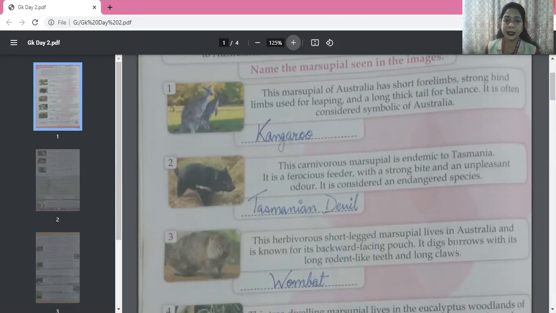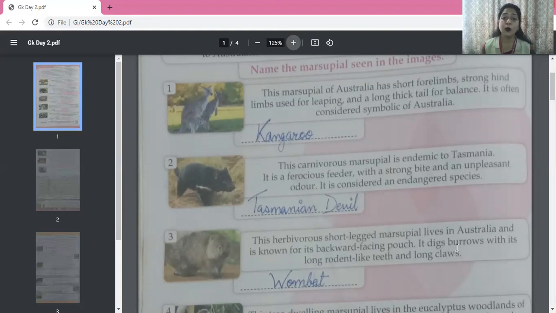Let's see what this is. This carnivorous marsupial is endemic to Tasmania. Endemic to Tasmania means it is the native of Tasmania. It lives there. It is found there. It is a ferocious feeder. Okay, it eats ferociously with a strong bite, and an unpleasant odor. Odor means smell. A bad smell comes from it. It is considered an endangered species.